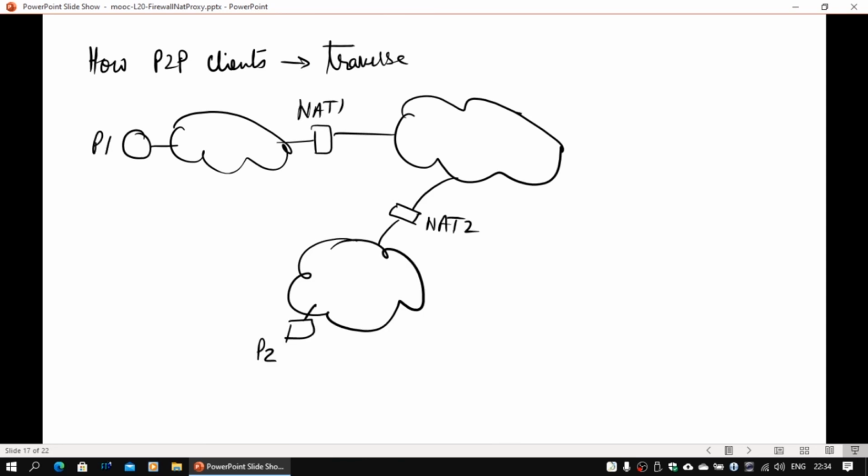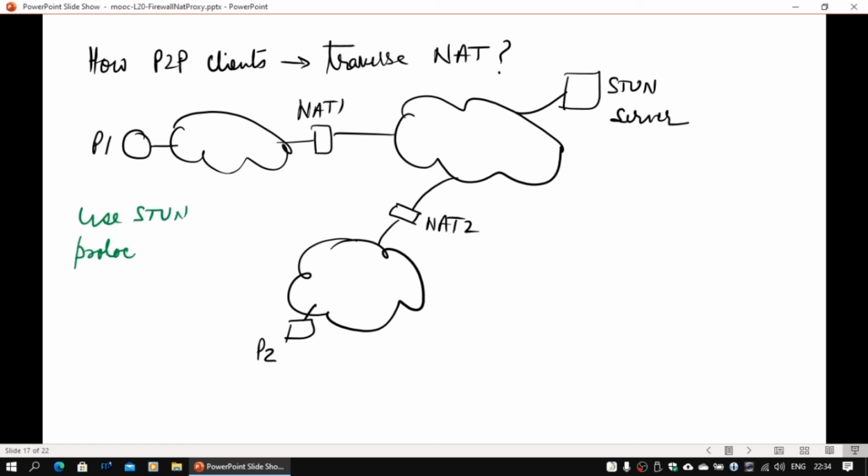Now how will P2P clients traverse these NATting routers? That remains a challenge. So let's look at the ways and means by which this can be done. Let's look at host P1. Host P1 is communicating to the internet and has a NATting firewall. We can do it through a STUN server.